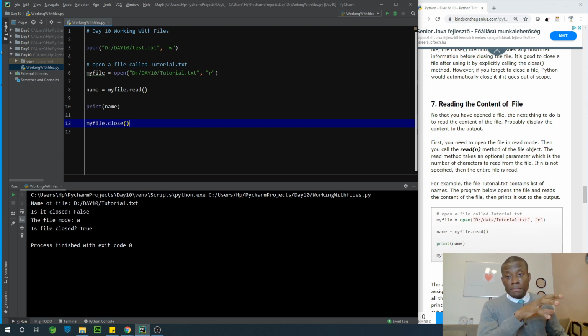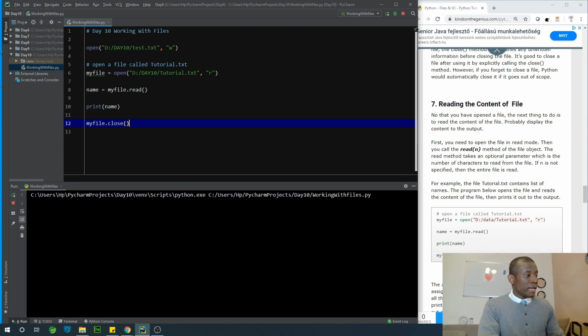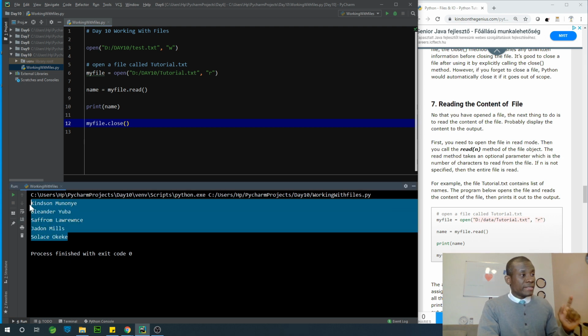So see what is happening here. I'm opening this file in read mode, reading some items from this file and saving it into a variable called name, and then I'm printing this content out to the screen. I'm going to execute this code and see if it works. You can see everything inside this file has been read and the file has been closed.